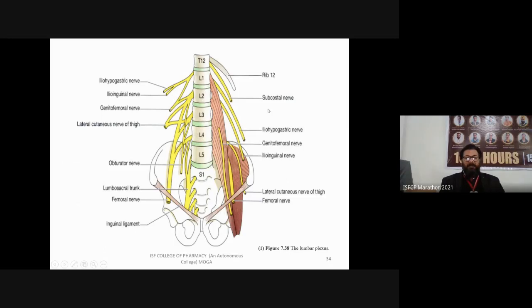This is the subcostal nerve, also originating from T12. Then the iliohypogastric nerve, genitofemoral, ilioinguinal nerve, lateral cutaneous nerve of thigh, and femoral nerve. So these are the different nerves making up the lumbar plexus.